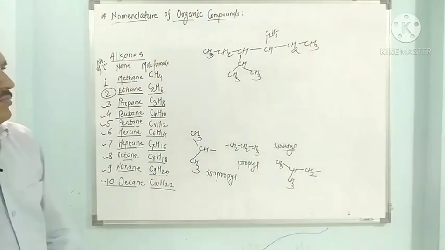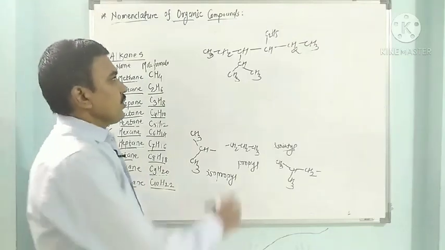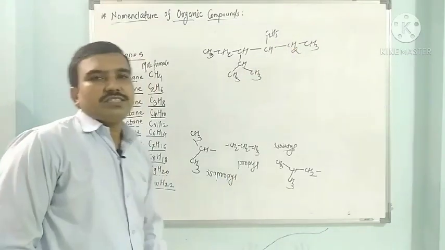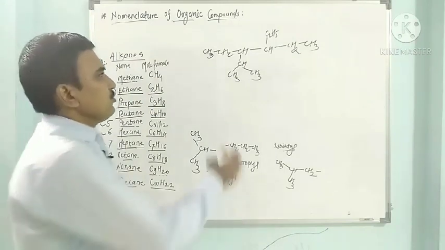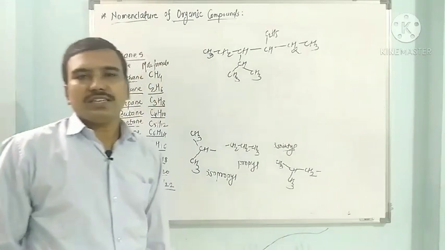See this one. This is one compound I have written here. See the number of carbons in a straight chain. So 1, 2, 3, 4, 5, 6. 6 carbons are in a straight chain.